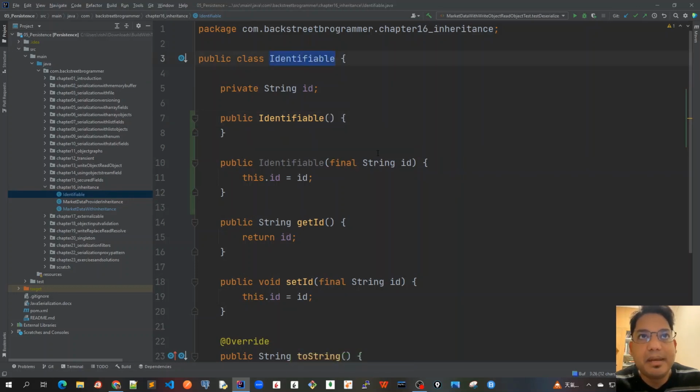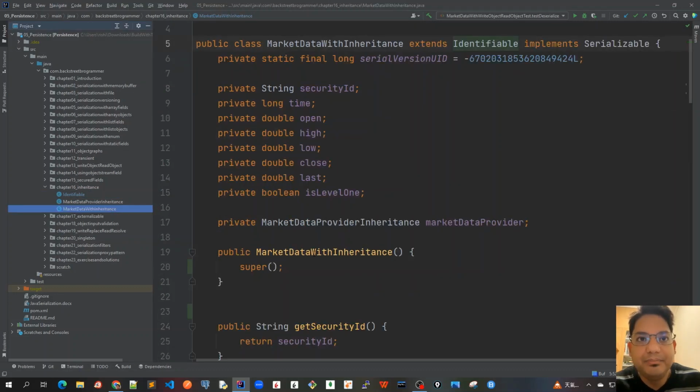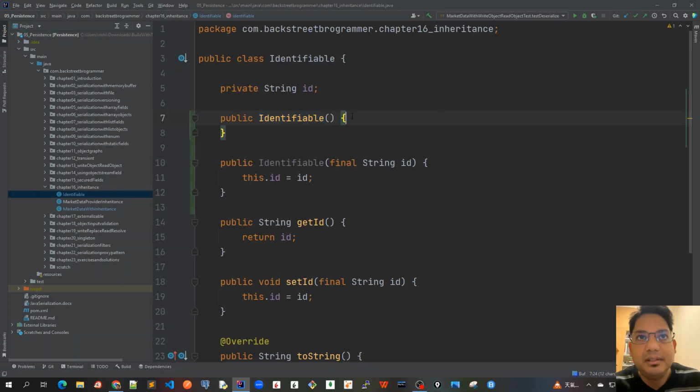Here in this parent class, we have seen that it's not implementing Serializable, and we have two constructors here. One is overloaded with the ID field, which we can assign, and otherwise the default constructor is also there. So from MarketData, in the second step this constructor is called, and immediately the implicit super is called, which will call the Identifiable constructor.